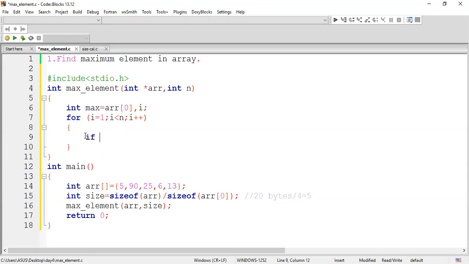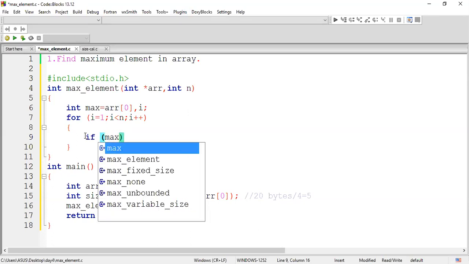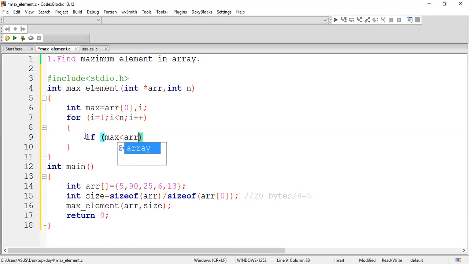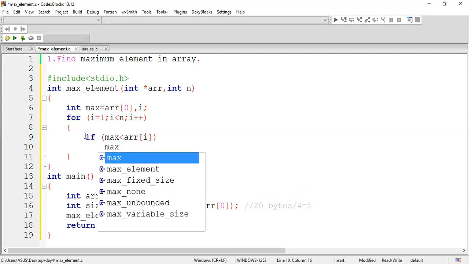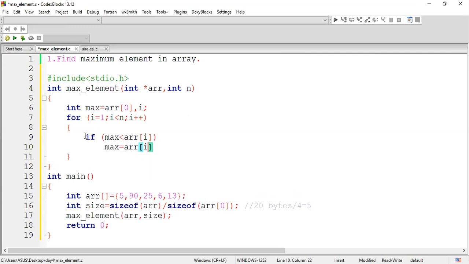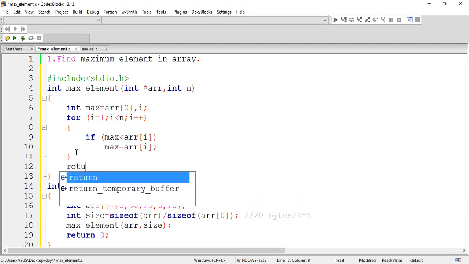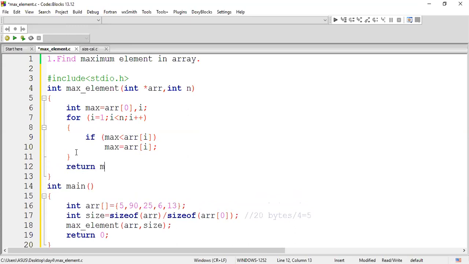So now I can start comparing: if your max value is less than your array of i value, whenever you find that the value I assigned to max is less than the array of i value, you can reassign your max value with array of i value. This process will be done till the end, and at last I'll return my max. So now the max value is going to be returned.